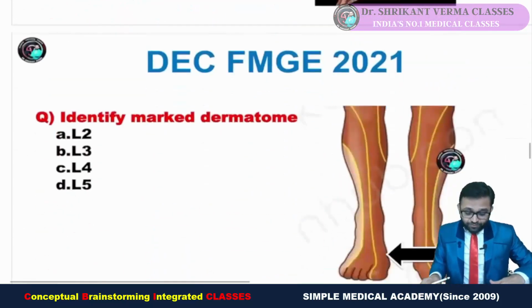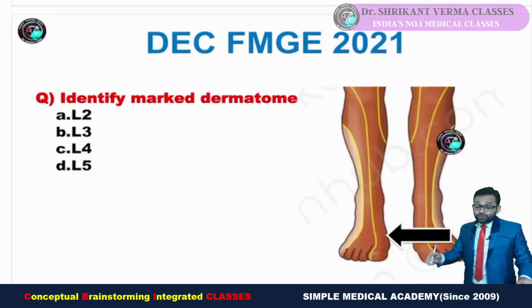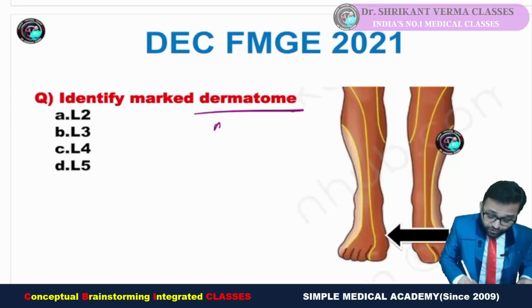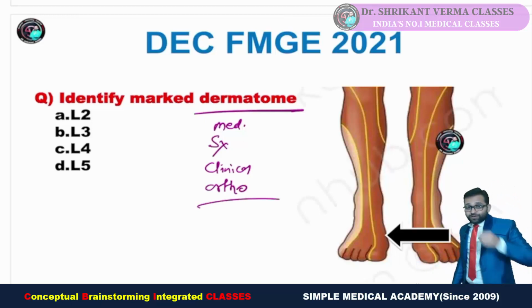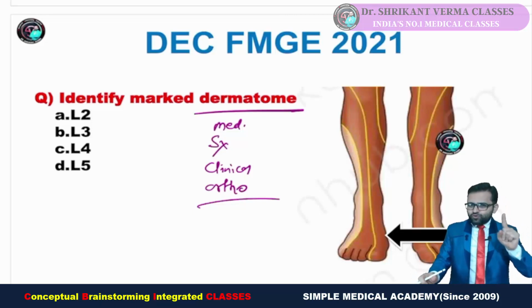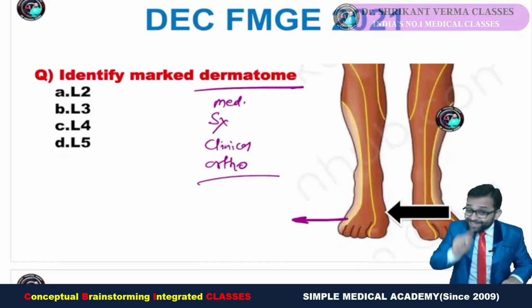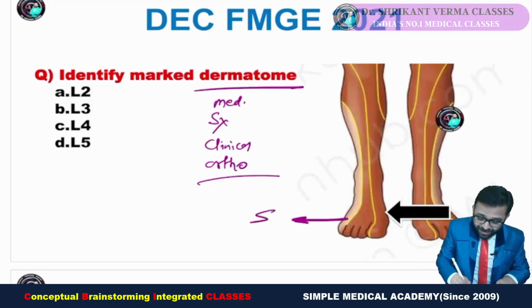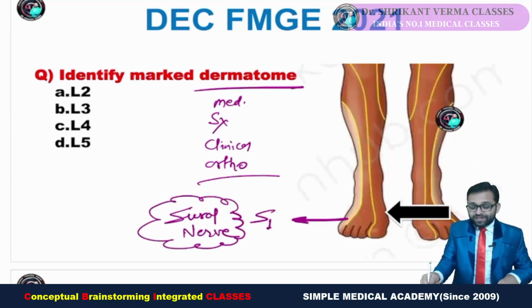Now we are looking at another question from December FMG 2021. Identify the marked dermatome. Yes, dermatome is an important topic for medicine, for surgery, for any clinical subject, for ortho. So the anatomy portion is also important. They ask about the dermatome of the foot. Do you remember? I told you, forget everything, but one point for the foot: the lateral border of the sole is supplied by S1, and the name of the nerve is the sural nerve. So never forget this one.